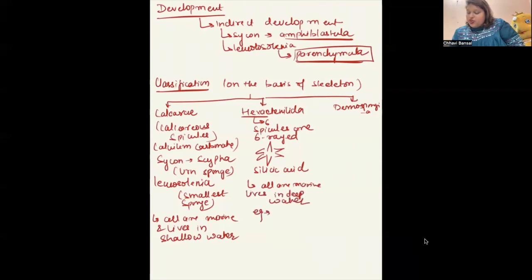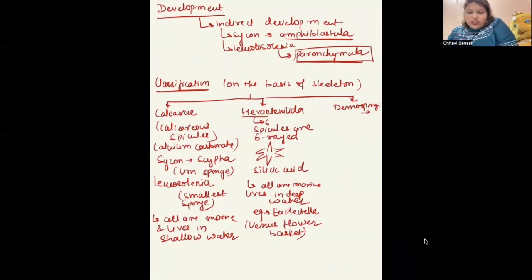Example is Euplectella, or Venus flower basket. This is like a gift or a marriage gift that is given in Japan. Okay. So remember Venus flower basket or Euplectella.